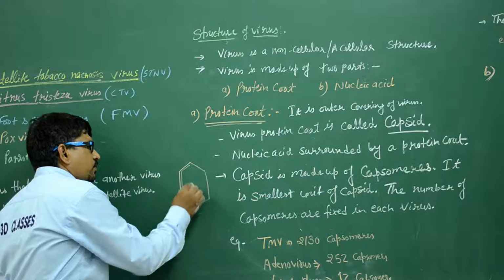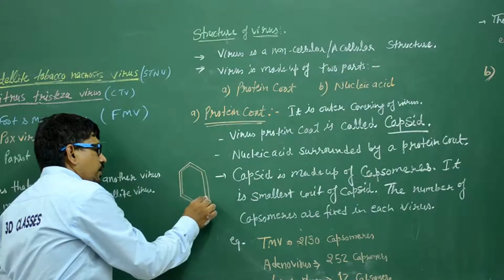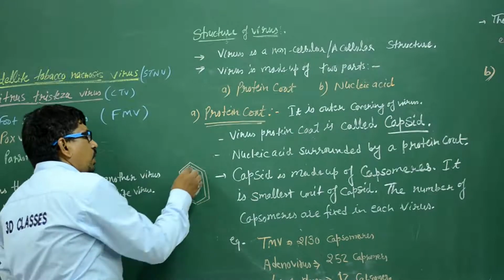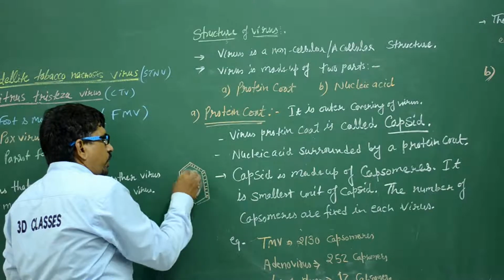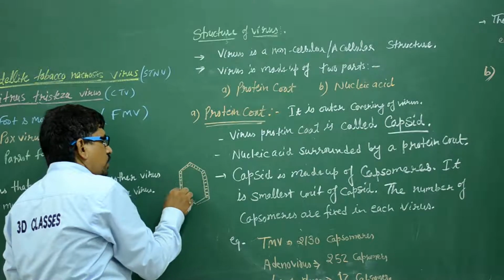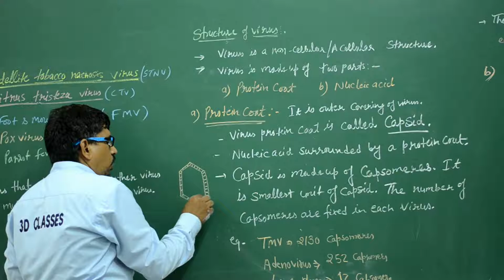Clear? It is made of the protein coat, the covering of the genetic material. It is known as the protein coat.